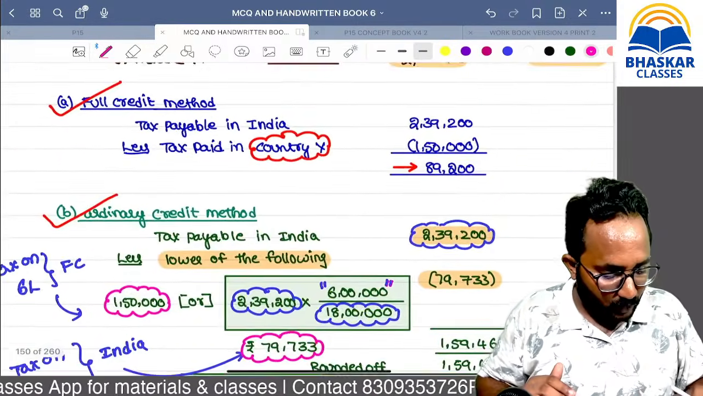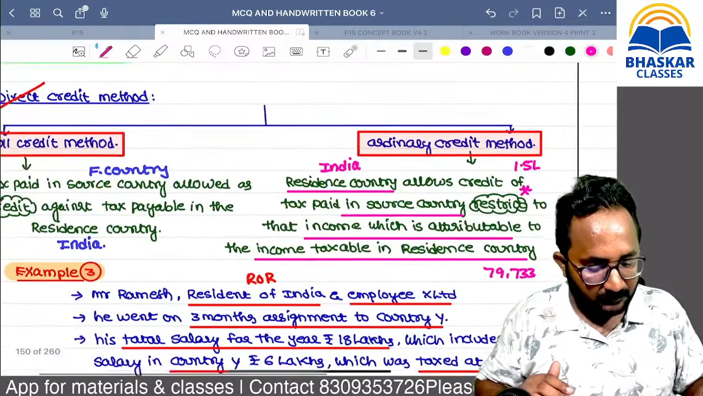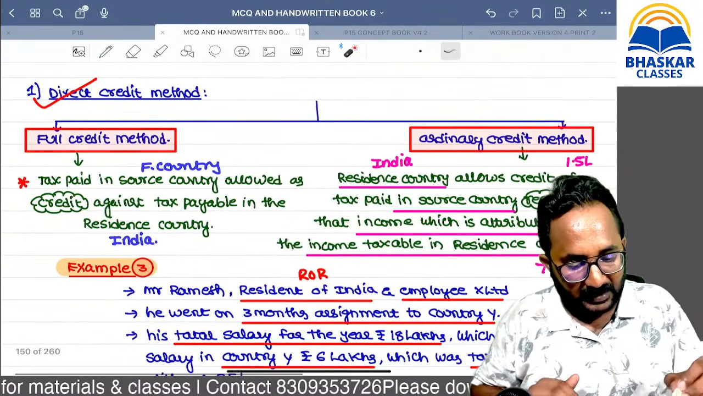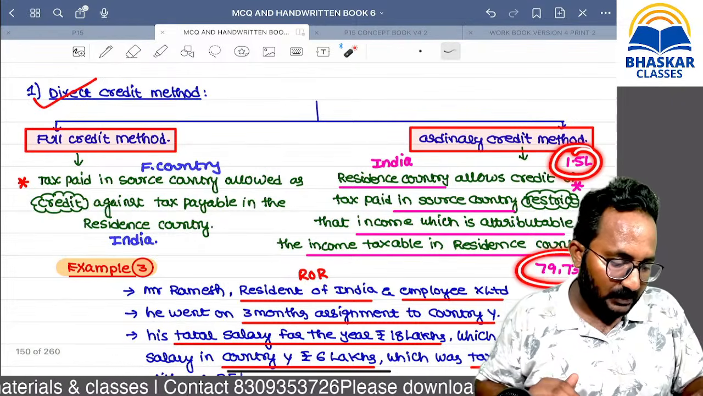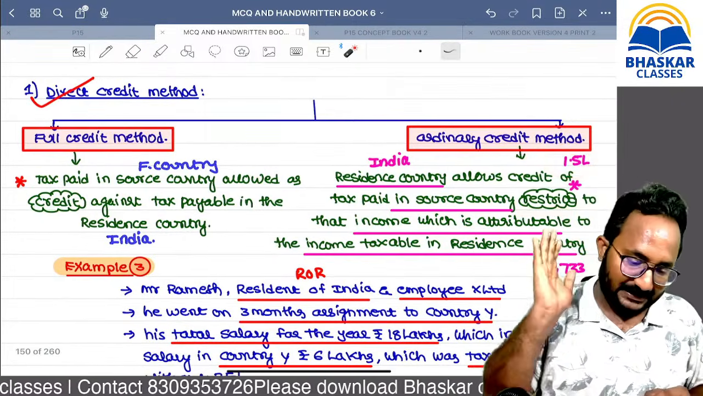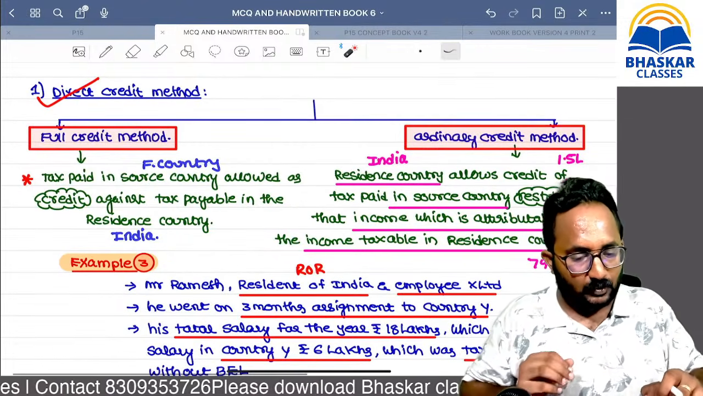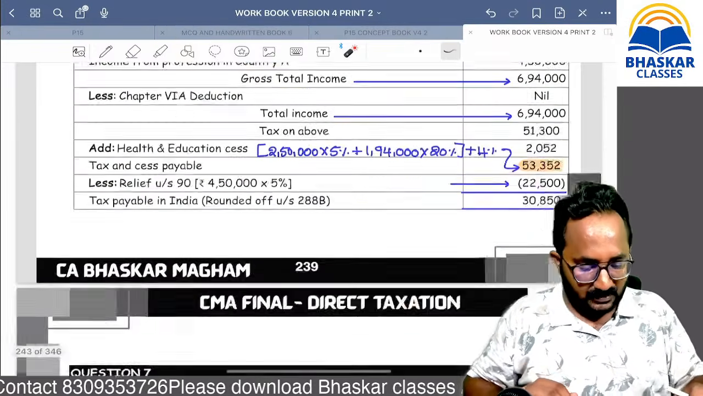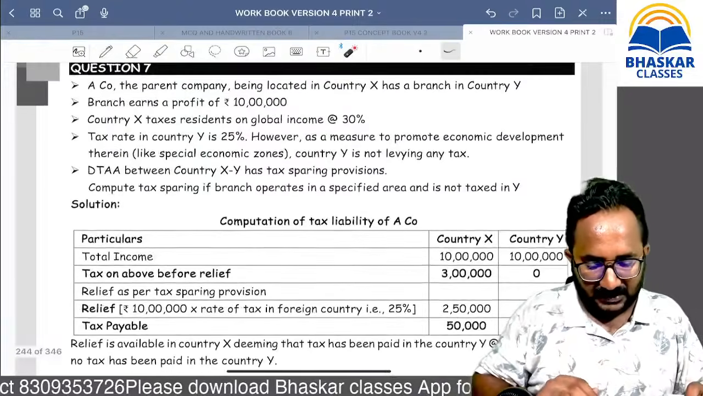79,733. That amount only we are restricting. Now, in full credit you can take the total amount, but in ordinary credit you can take whichever is lower, because the theory clearly gives the restriction. Now, the same question is given in the next examinations also.